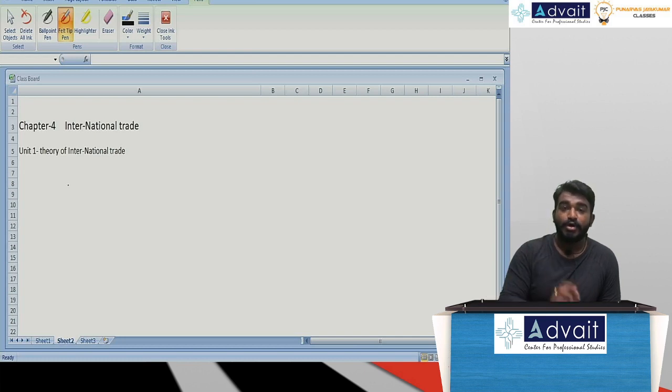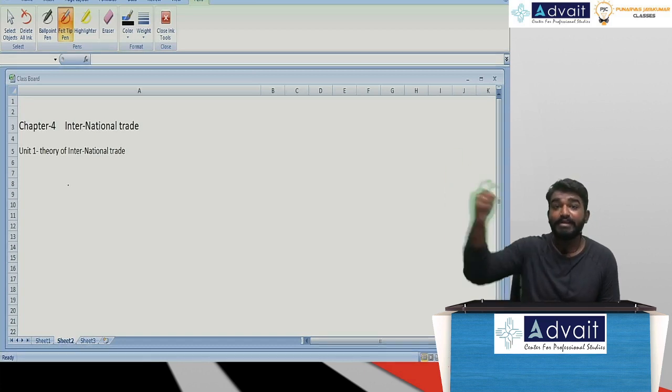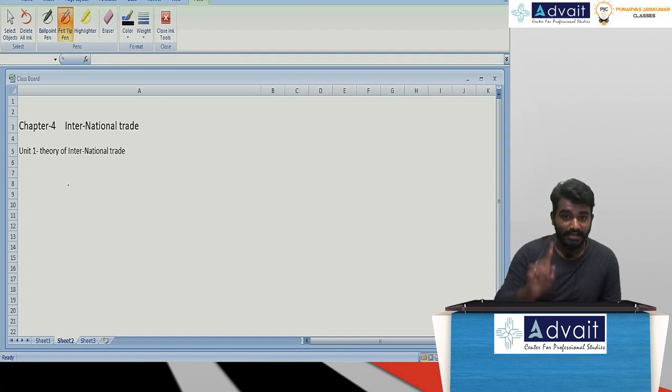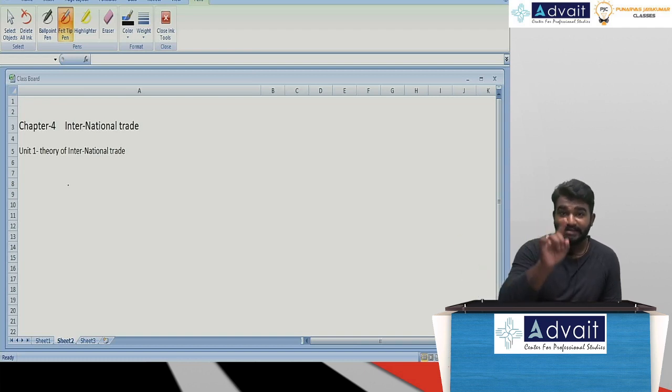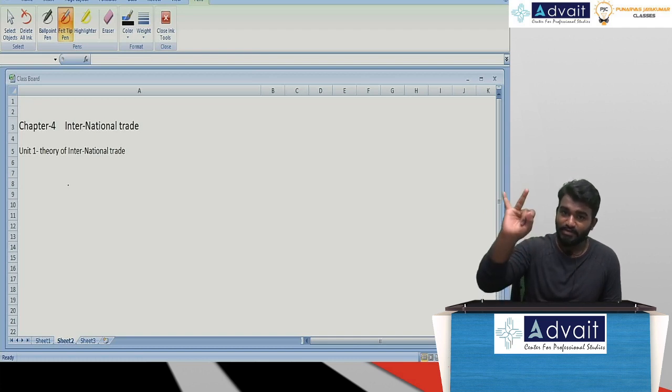Sir, in order to conduct any international trade, don't you think money is involved? Sir, this money is not only a domestic currency, even a foreign nation's currency is involved. Multiple currencies are also involved. Now, let me repeat it once again. International trade is nothing but exchange of goods and services, and not only that, it is also an exchange of resources. So, two important points to remember: exchange of goods and services, exchange of resources.